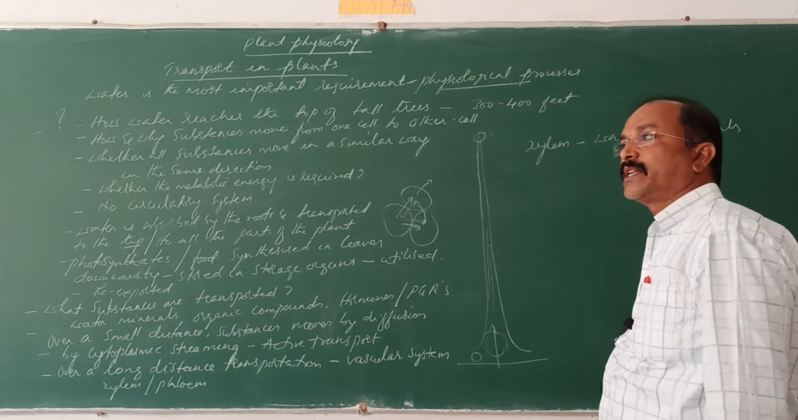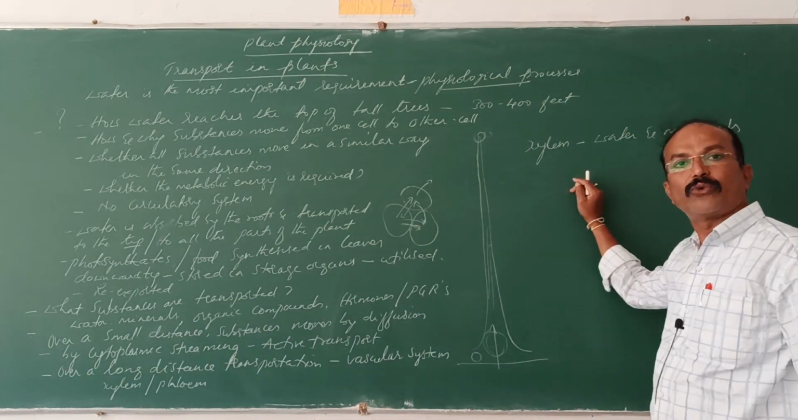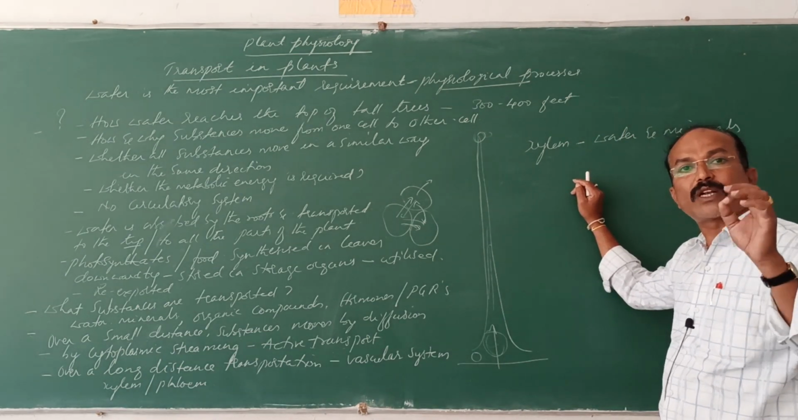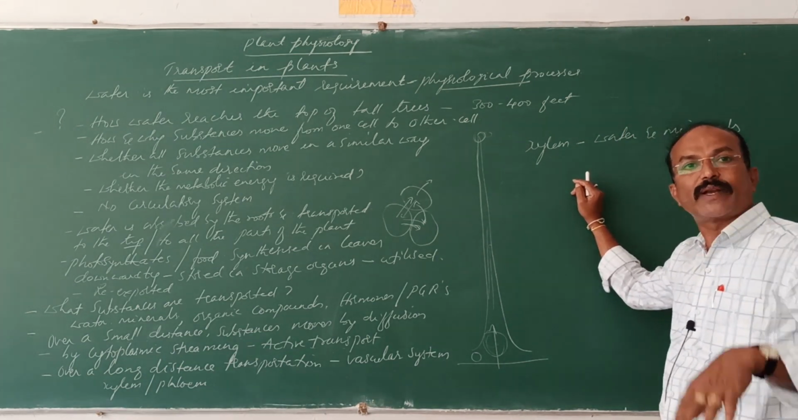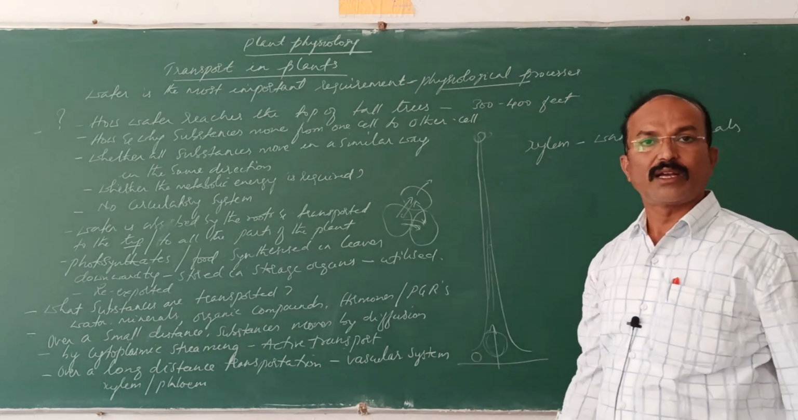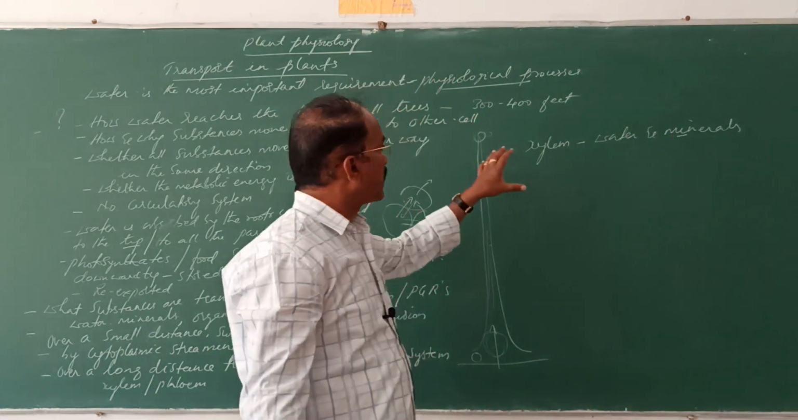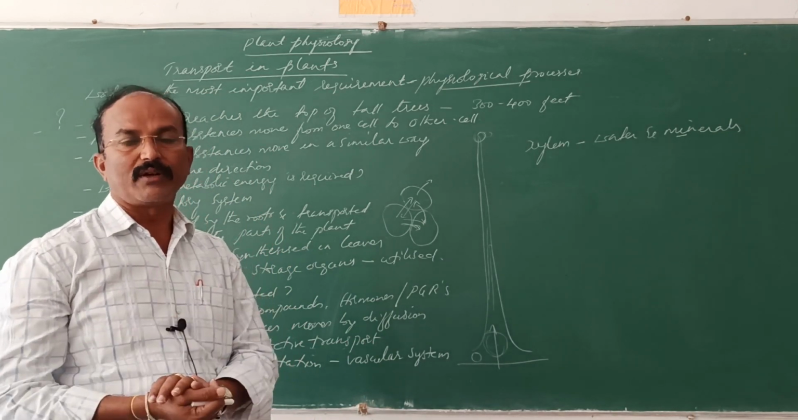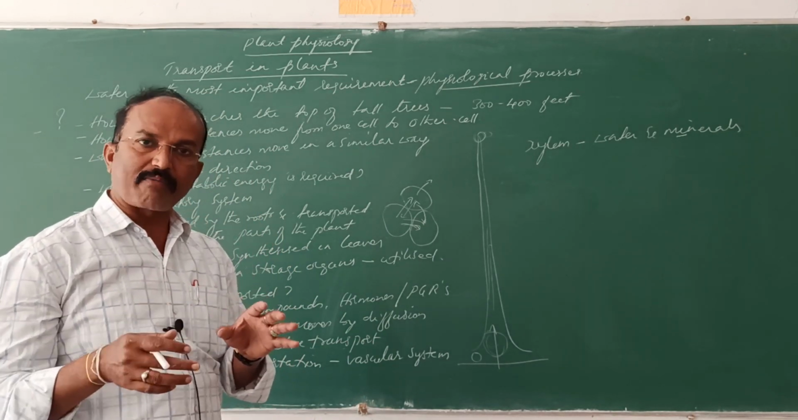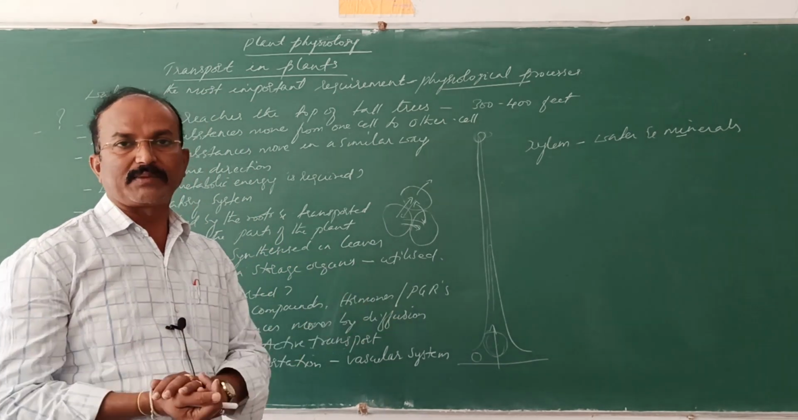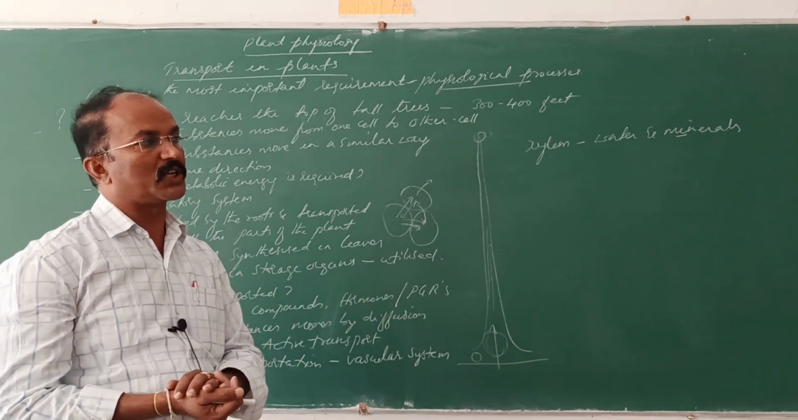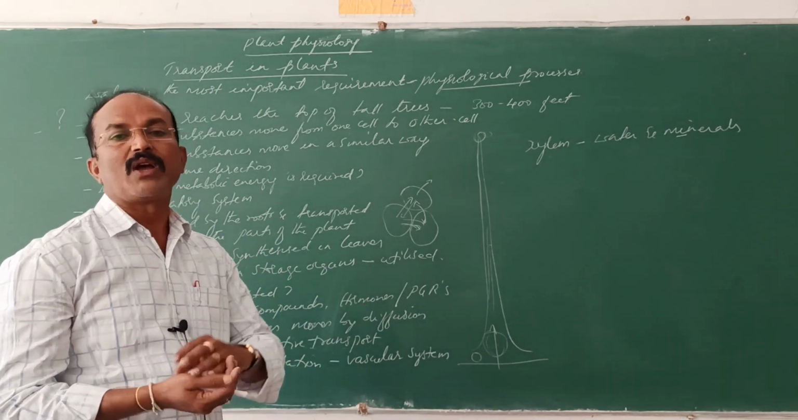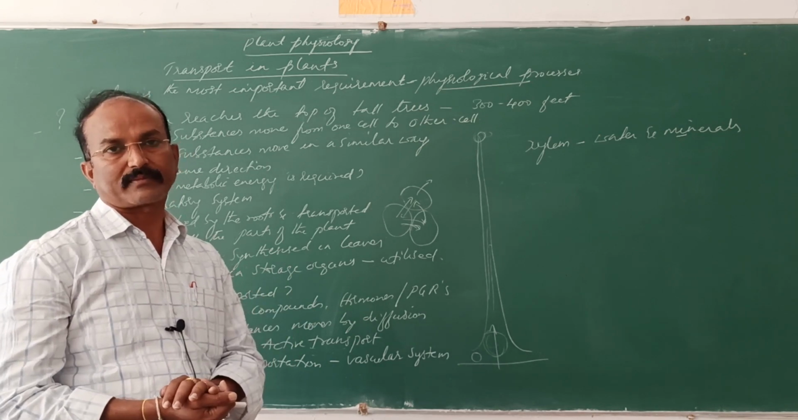So the transportation in the xylem is unidirectional. Water and minerals are transported in one direction, that is, unidirectional transport occurs in the xylem. The xylem is a complex tissue. Within the plant body there are different types of tissue systems: the epidermal tissue system, the ground tissue system, and the vascular tissue system.